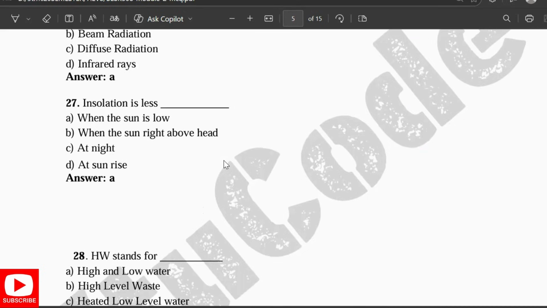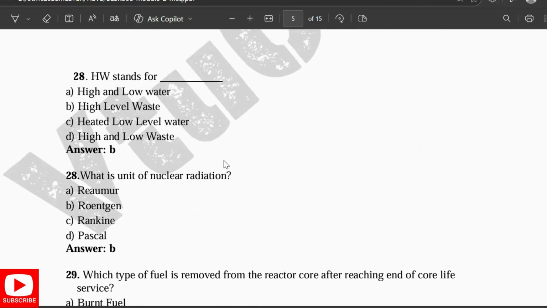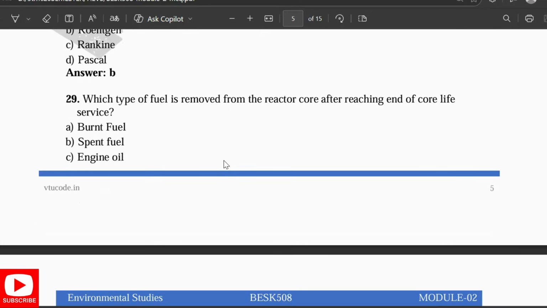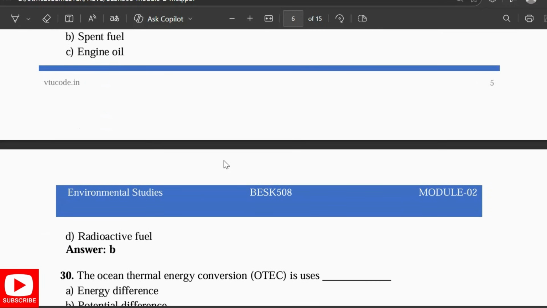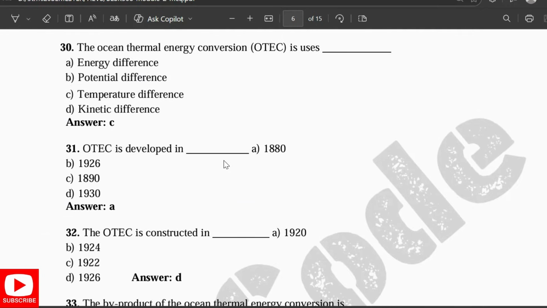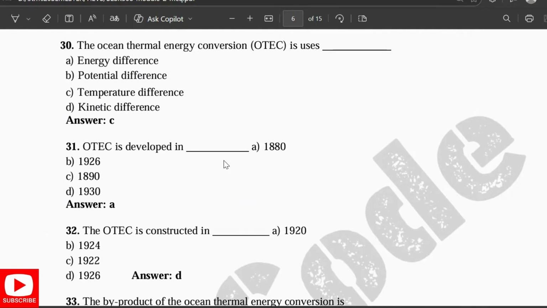Insolation is less when the sun is low. HW stands for high level waste. What is the unit of nuclear radiation? It is roentgen. What type of fuel is removed from the reactor core after reaching end of the core life service? It is spent fuel. The ocean thermal conversion uses the temperature difference.